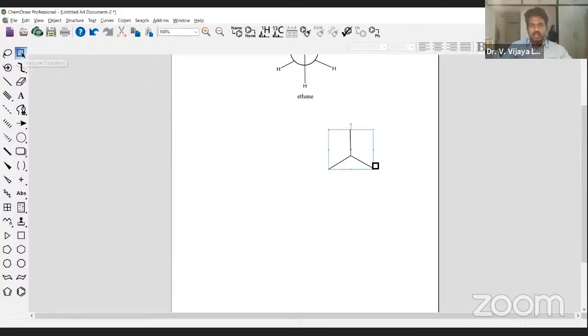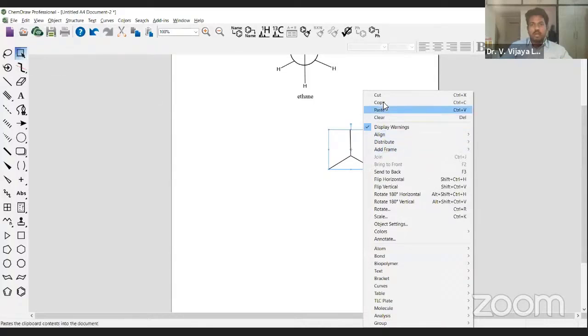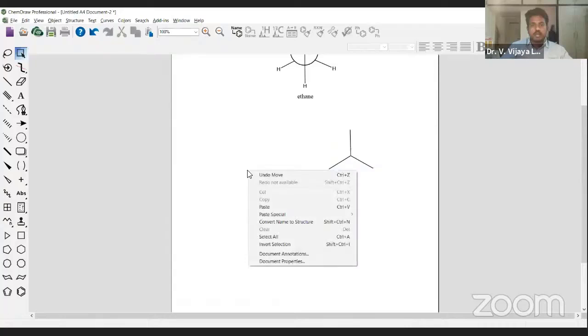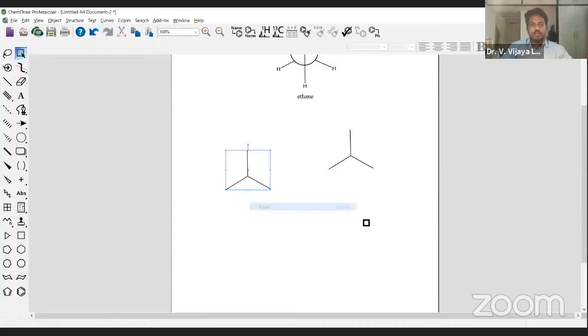Select this structure, right click and choose copy, then deselect, and in any other place on this platform right click and click the paste button. Then automatically you will get another copy of the CH3 moiety.